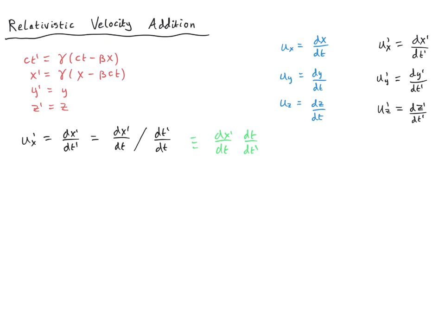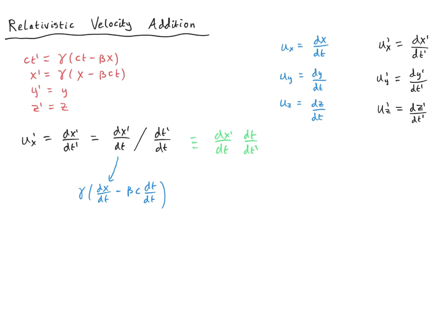Now, we can easily calculate dx primed by dt because we have an expression for x primed in terms of x and t. So let's go ahead and compute that expression. We'll obtain gamma multiplied by dx by dt minus beta c dt by dt.